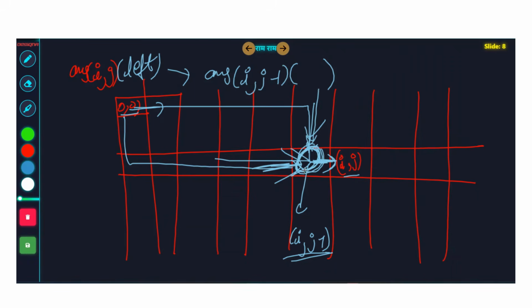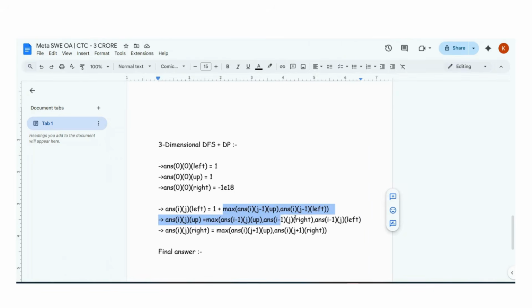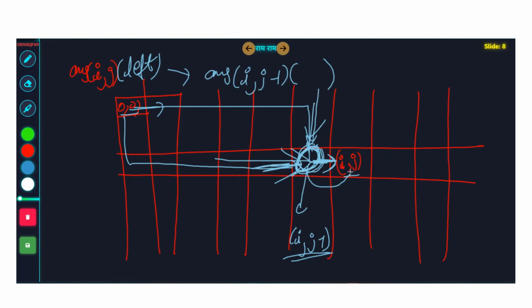Whichever is the maximum longest path, take the max of both of them plus 1. Plus 1 why? Because once you reach I comma j minus 1, you will just make one right move and reach I comma j, and you are now reaching it from the left. That's why answer I comma j comma left got calculated.